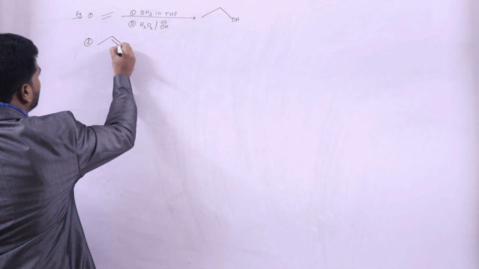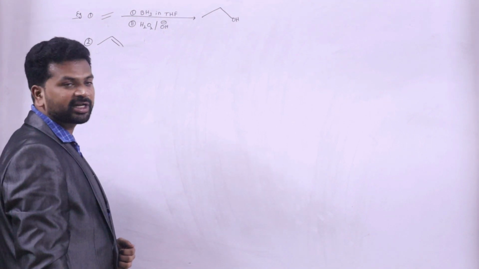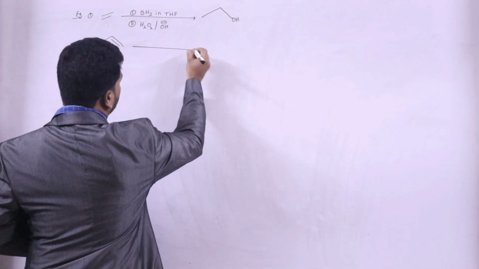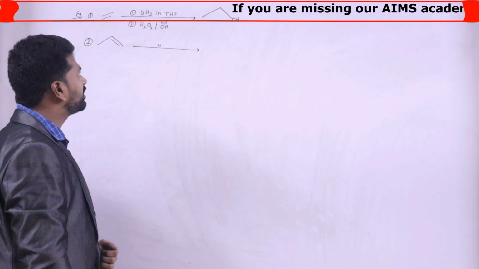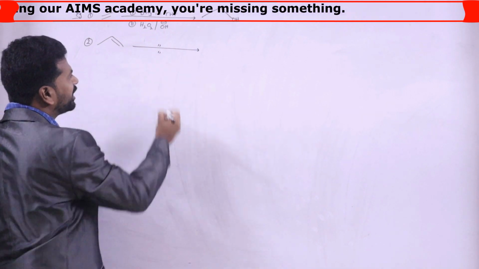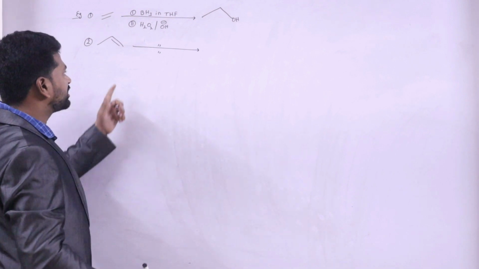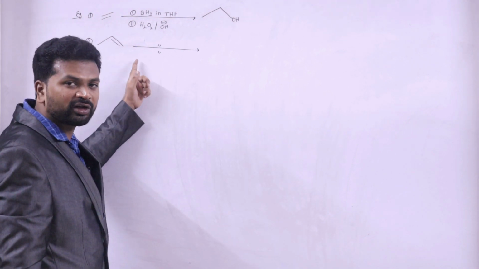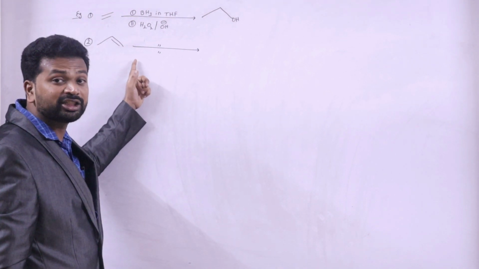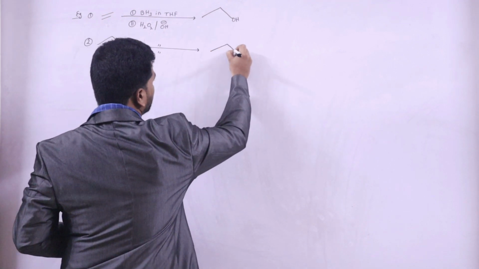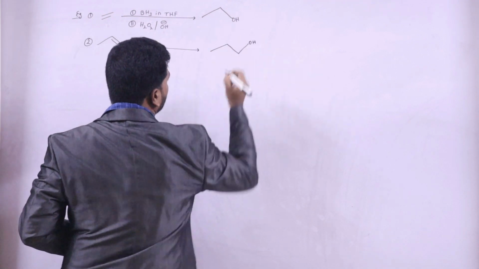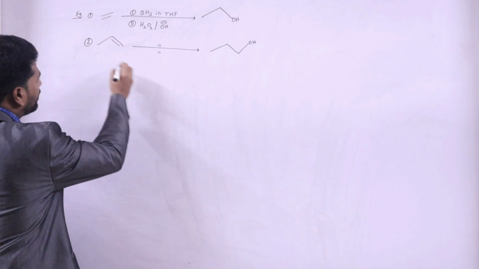Now for the next example, propene is an unsymmetrical alkene. Propene on reacting with borane in THF, followed by oxidation with hydrogen peroxide in alkaline medium. Here the trick is that indirect addition of water will take place by following the anti-Markovnikov rule. So we are going to get propyl alcohol.